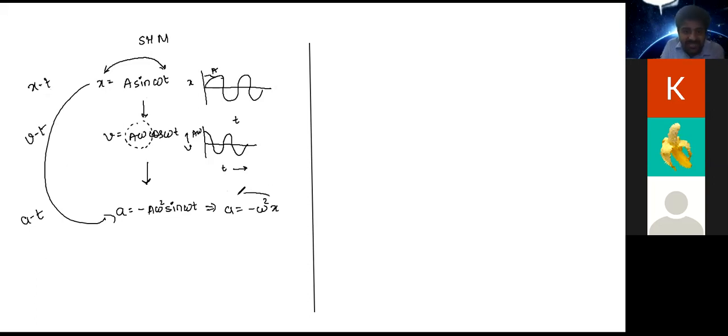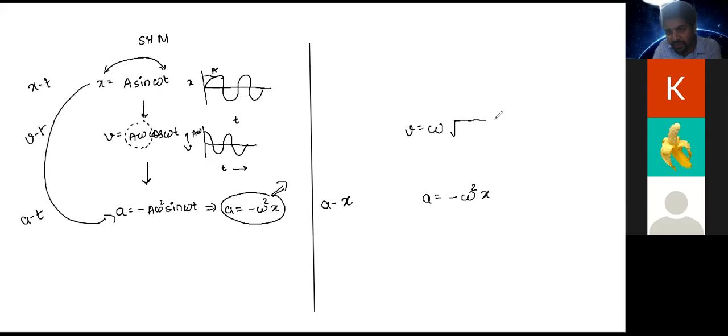But as soon as we are writing that a is equal to minus omega square x, we are actually giving the relationship between acceleration and displacement, right? So the way you have a relationship between a and x, you also have a relationship between v and x, and that is given by v is equal to omega times under root a square minus x square.